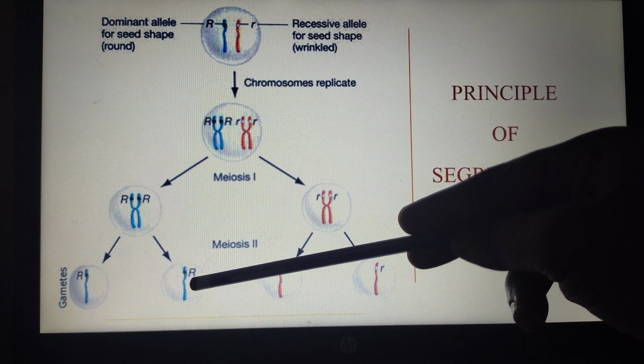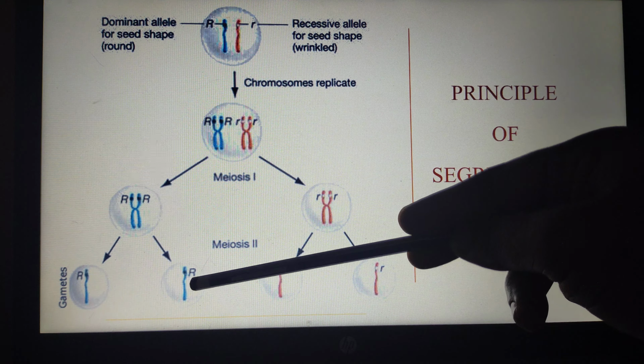Here independent assortment means the same segregation, but here we are considering more than one gene, that is 2 or 3 or 4, that doesn't matter. So what does the law state? During gamete formation, the allelic pair of one gene will sort out independently of the alleles of another gene, right?